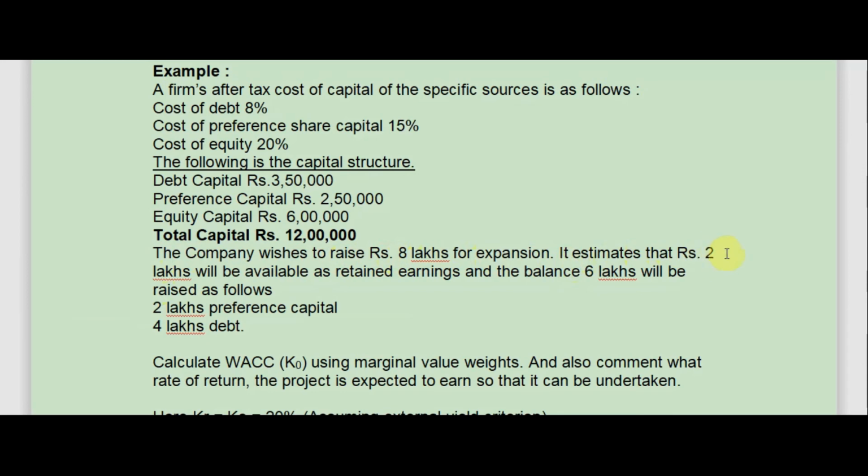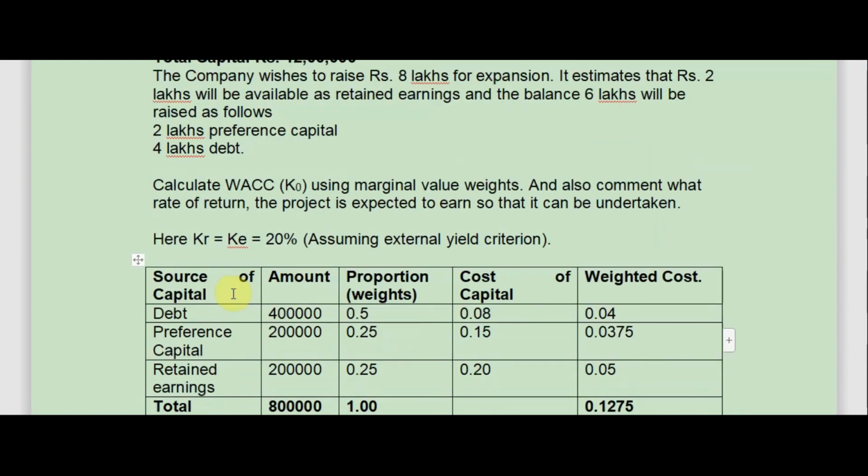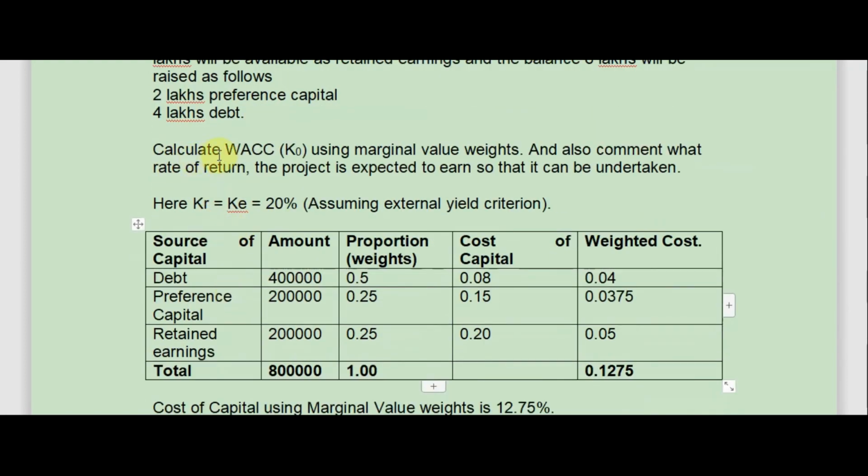It estimates that 2 lakhs will be available as retained earnings, and the balance 6 lakhs will be raised as follows: 2 lakhs preference capital and 4 lakhs debt. So we will calculate the weighted average cost of capital, that is K0, using marginal value weights, and also comment on what rate of return the project is expected to earn so that it can be undertaken. Here KR equals KE, assuming external yield criteria. So KR equals 20%, which is equal to KE, 20%.